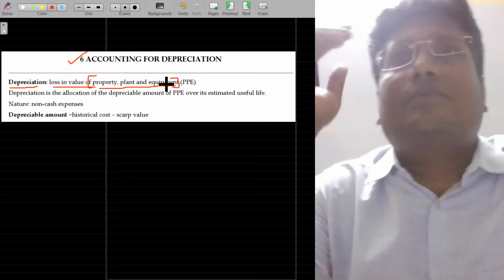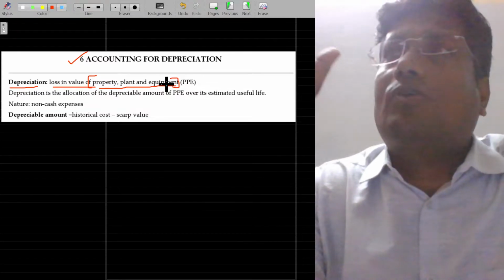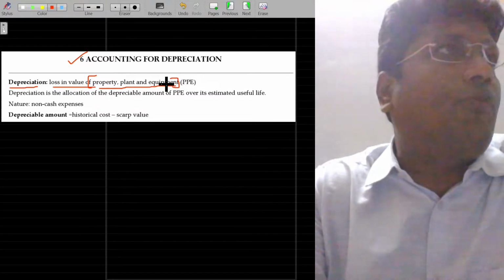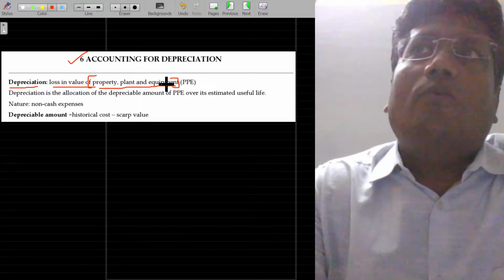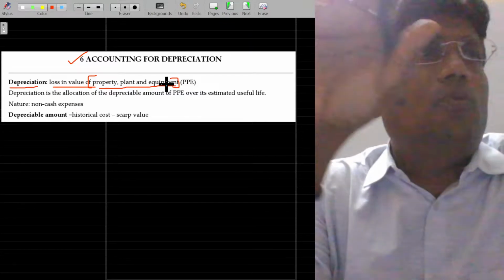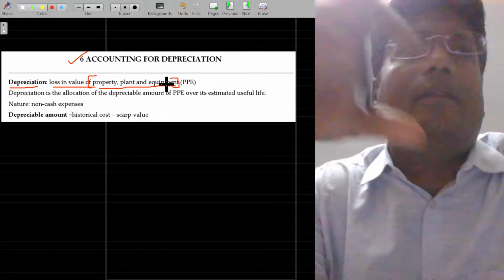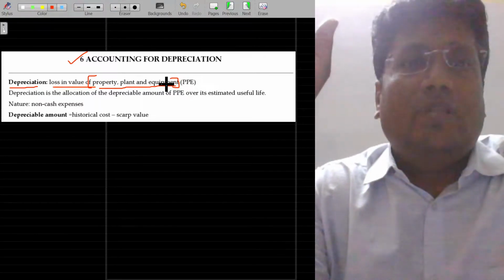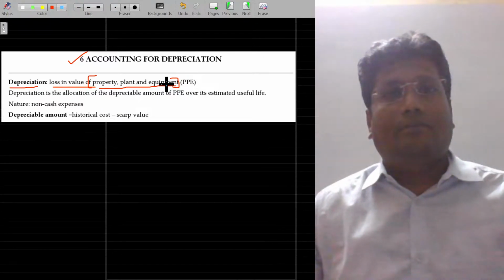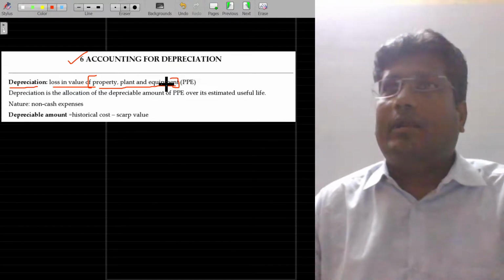Rather than calling that fixed assets, it's better to call that property, plant, equipment, because as per AS number 10, we confine our assets into only these types: property, plant, and equipment only. Property deals with buildings, and plant you are aware about, right?